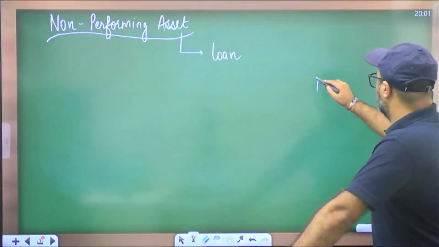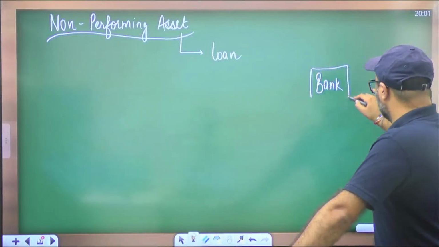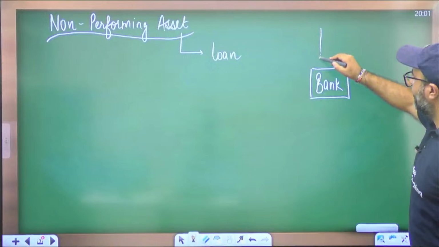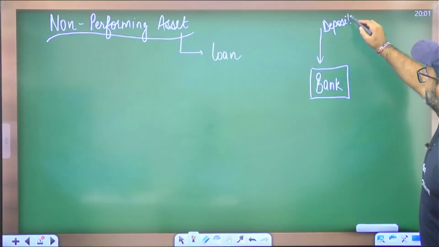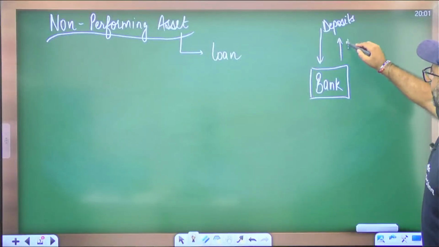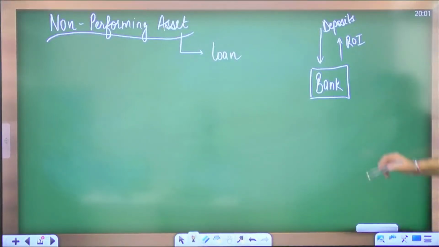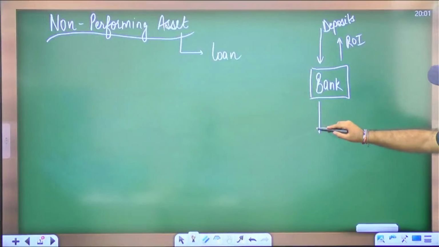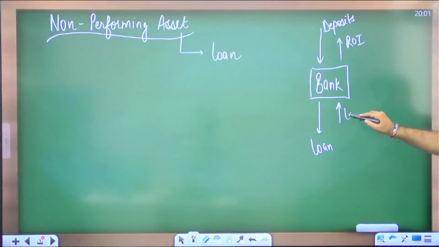Whenever we talk about a bank, let's suppose there is a bank named SBI. When SBI receives deposits from the public, SBI is liable to pay a rate of interest on the deposits, and the same deposits are provided as loans, against which the bank will be earning lending rates.